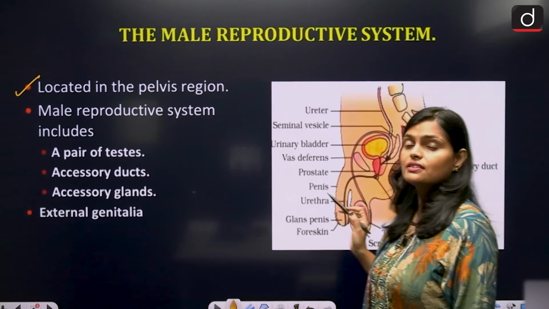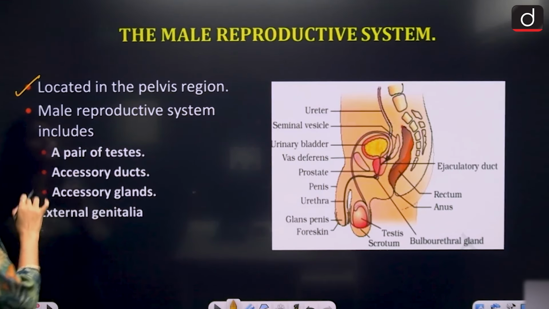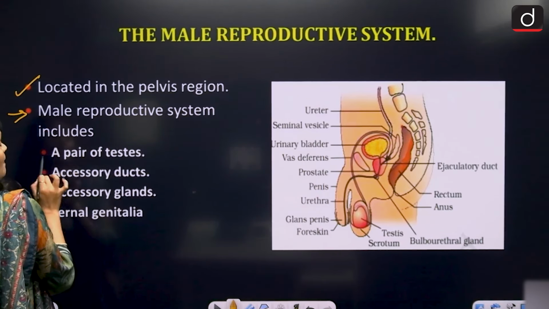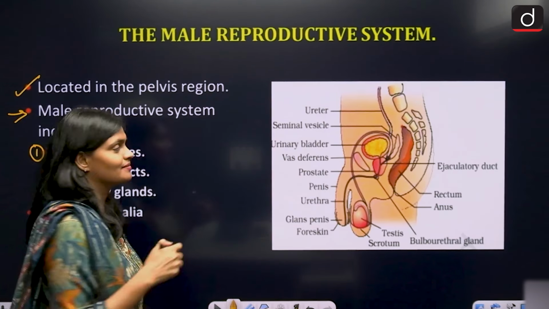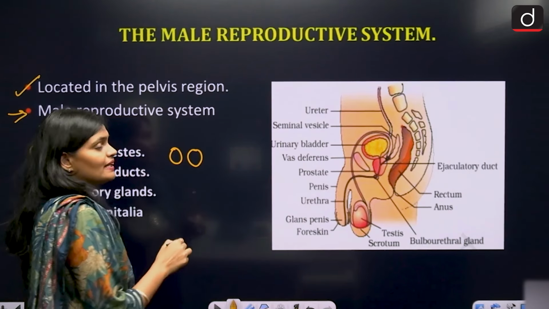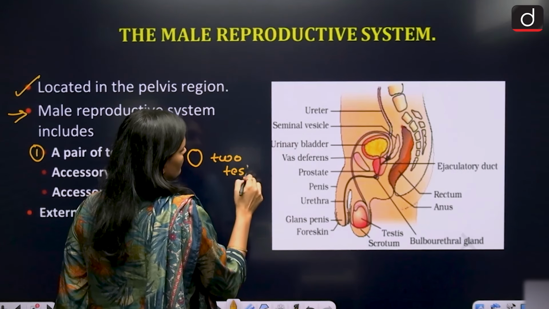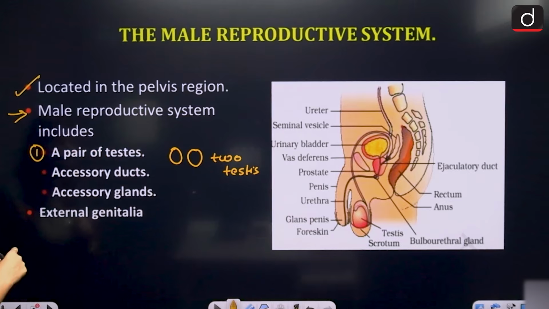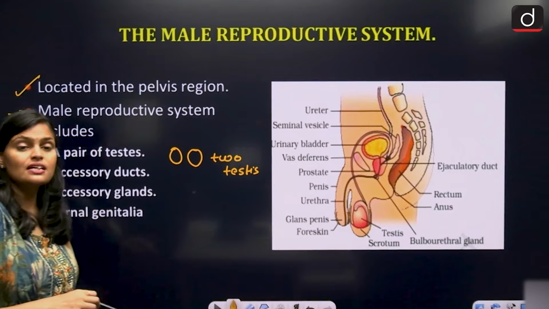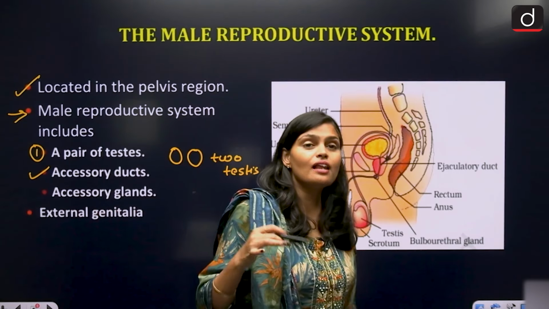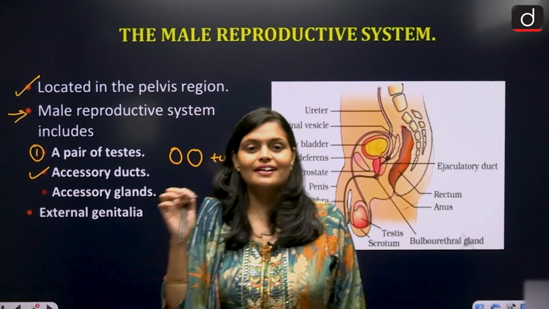Male reproductive system includes certain parts. What are the following parts the male reproductive system includes? A pair of testes. Pair of testes means two testes. Please remember, two testes. Okay, then accessory duct. Accessory duct means the duct which helps the sperm to move from one place to another place, right?